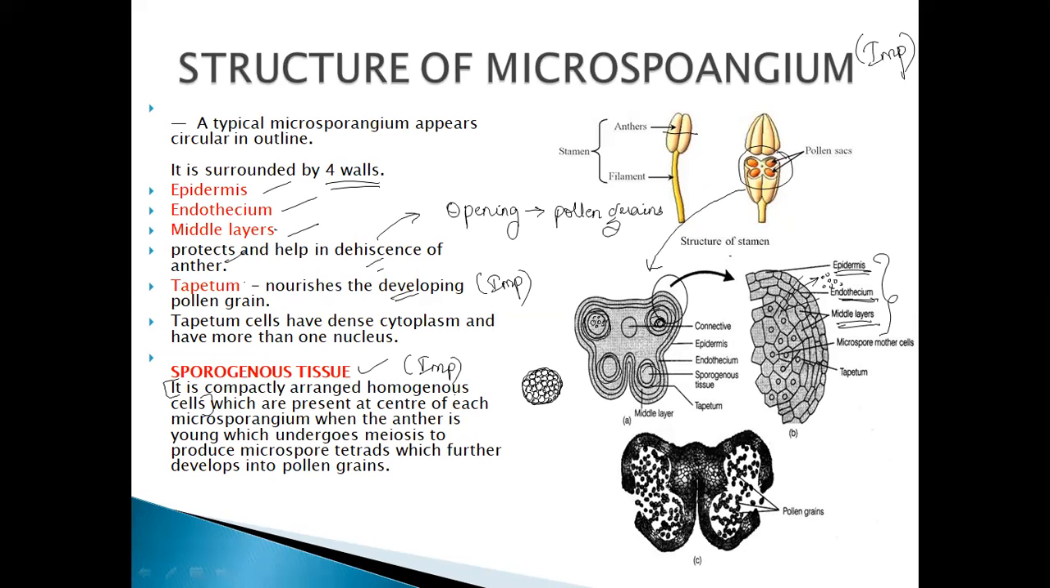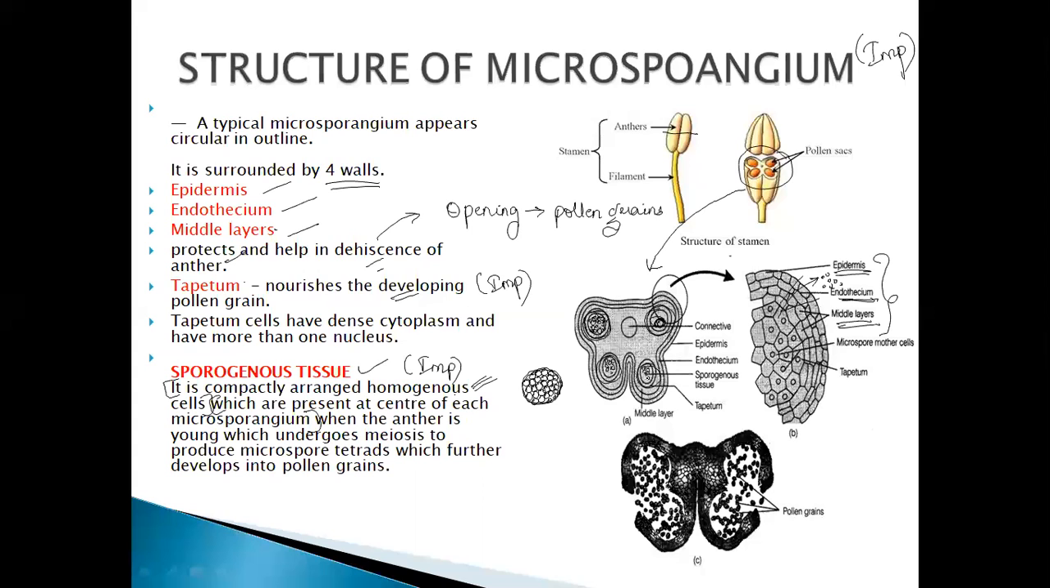Now what did I tell you? Homogeneous means those cells which are similar in structure, function and morphologically also similar. Same size, same structure, which are present at the center of each microsporangium. This is the second one. That means they are present in the center here. Clear? In each microsporangium, they are present in the center.